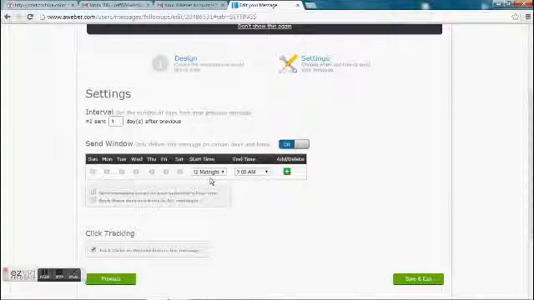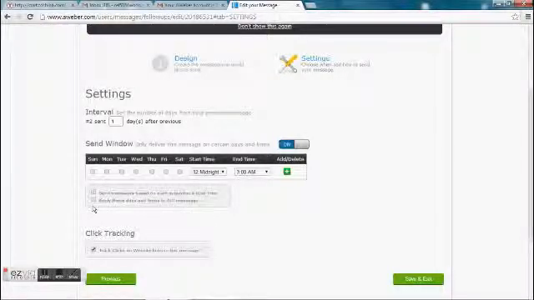So right now I don't have that clicked, so 12 here would be 9 o'clock in California, right? So everybody here would get it at 12 midnight, or between 12 midnight and 3 a.m., and in California between 9 o'clock and 12 midnight, right? Or I can click this, and it doesn't matter where you are, you're going to get it between 12 midnight and 3 a.m. So Californians will get it 3 hours later than we do, right?